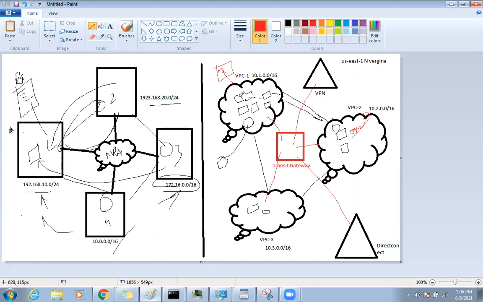Similarly, if you want to reach VPC 2, you need to enter the VPC 2 network and point the next hop to the Transit Gateway. Similarly, for VPC 3, add its IP network and the next hop will be the Transit Gateway. So this is a common place where all the connectivity will happen, and you need to update the routing table.